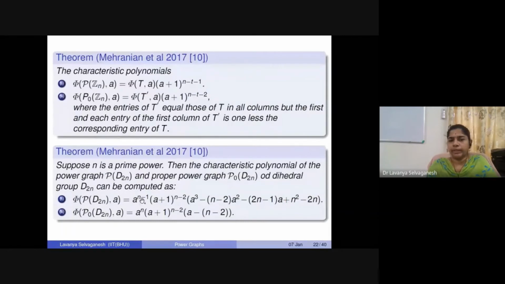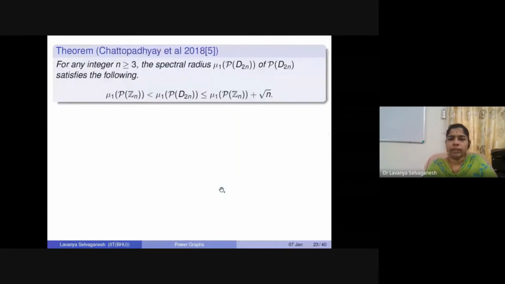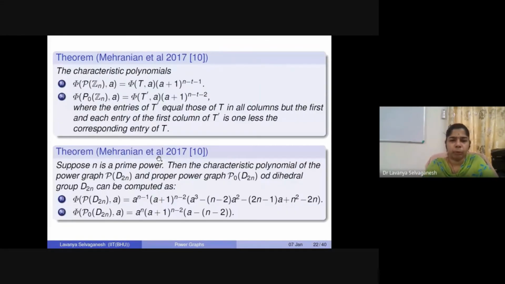Okay, so like you can see that 0 is an eigenvalue with multiplicity n minus 1 for the power graph of D2n, right? Similarly, minus 1 is an eigenvalue with multiplicity n minus 2, and we have a cubic expression over here, cubic expression in A. So if we solve for this cubic expression, the roots of this cubic polynomial will be the 3 other eigenvalues of this. Okay. So similarly, for proper power graph, you can see 0, minus 1, and n minus 2 with multiplicity 1 will be the eigenvalues here. So these expressions have been proved already.